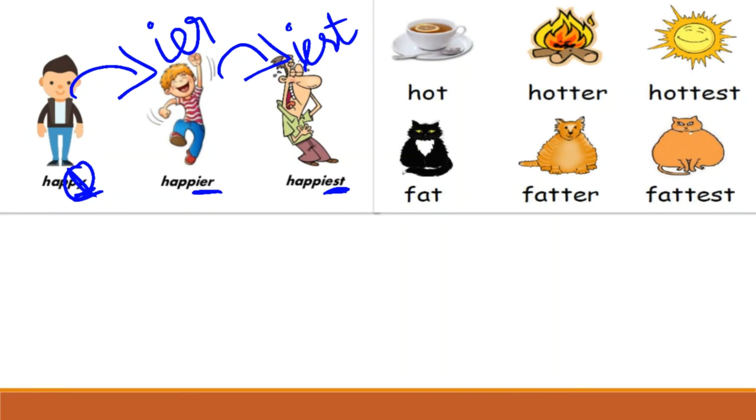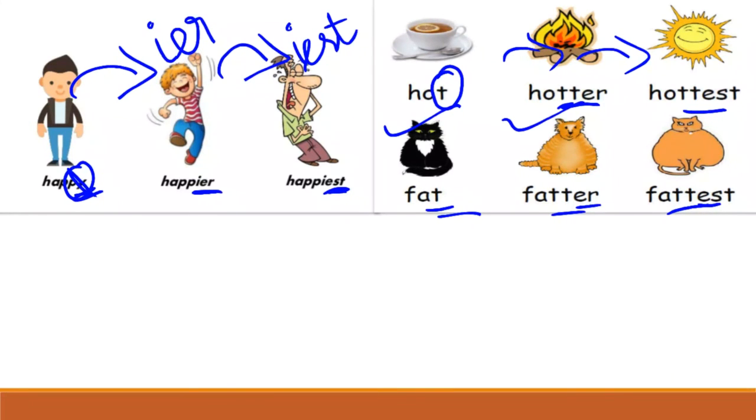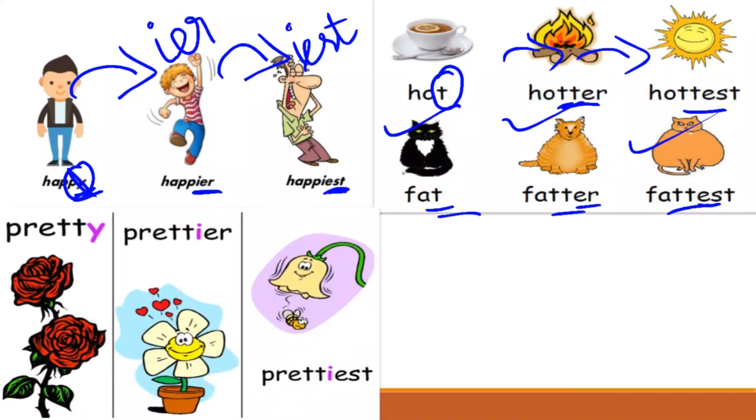And hot, hotter, hottest; fat, fatter, fattest. Yes, children, some of the consonants will be doubled when you are writing the comparative and superlative degrees. Okay, keep it in your mind. Positive, comparative, superlative degrees. Then pretty, prettier, prettiest.